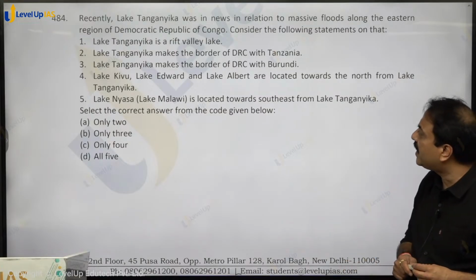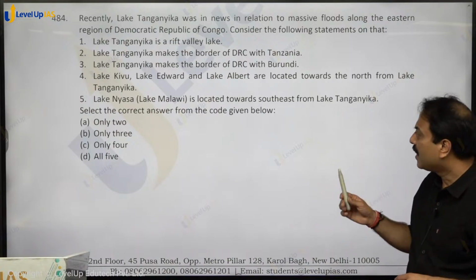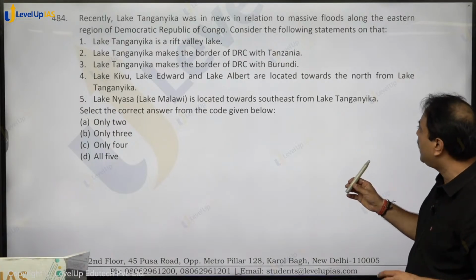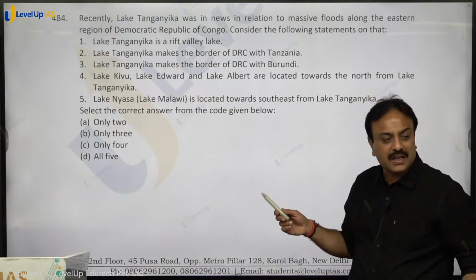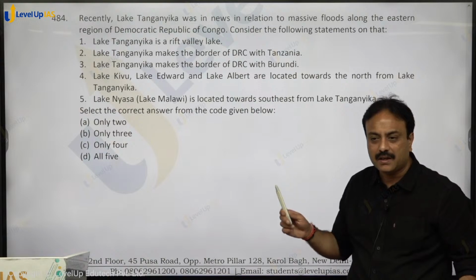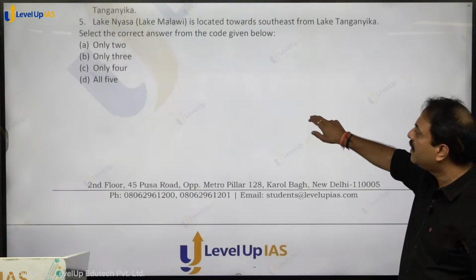Lake Tanganyika makes the border of DRC with Tanzania, makes the border of DRC with Burundi. Lake Kivu, Edward, Albert are located towards the north from Lake Tanganyika, and Malawi or Nyasa is located on the southeastern, right? All statements hold true, so option D, D for dog, is the correct answer.